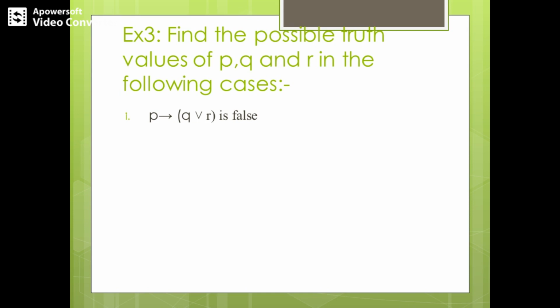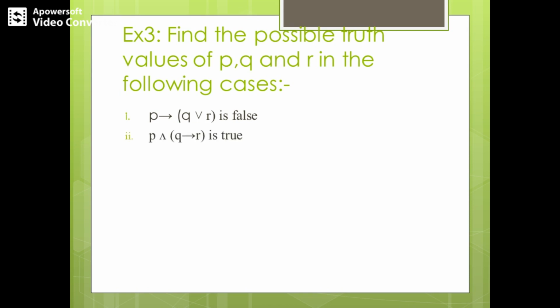So the truth value of P is true. Why P has to be true? Because P implies Q or R is false. So implication is false only when the left side is true, that is P is true, and Q or R is false. Only then we get it as false. So therefore the truth values of P has to be true and Q along with R is false. So the truth values of P, Q and R are 1, 0, 0.